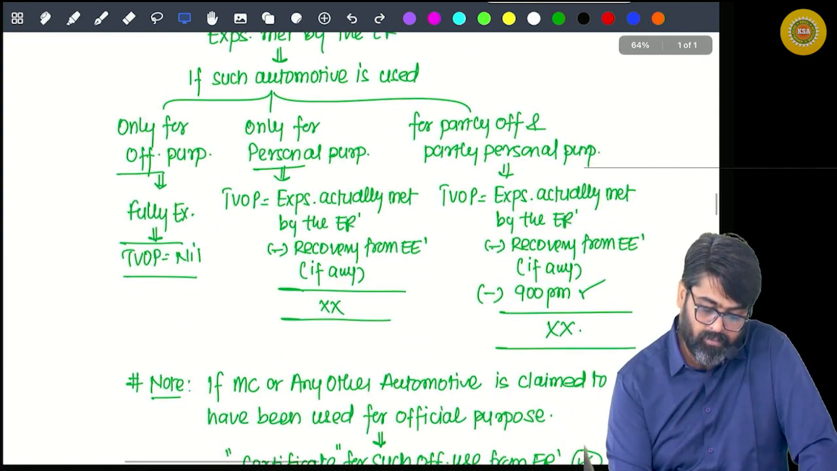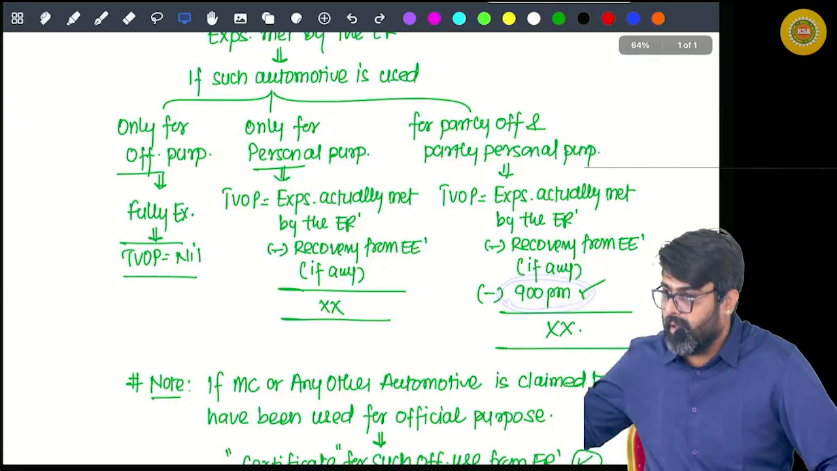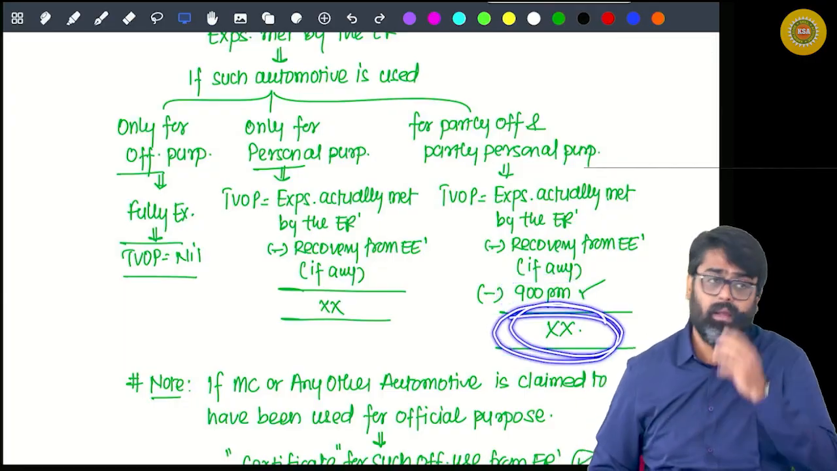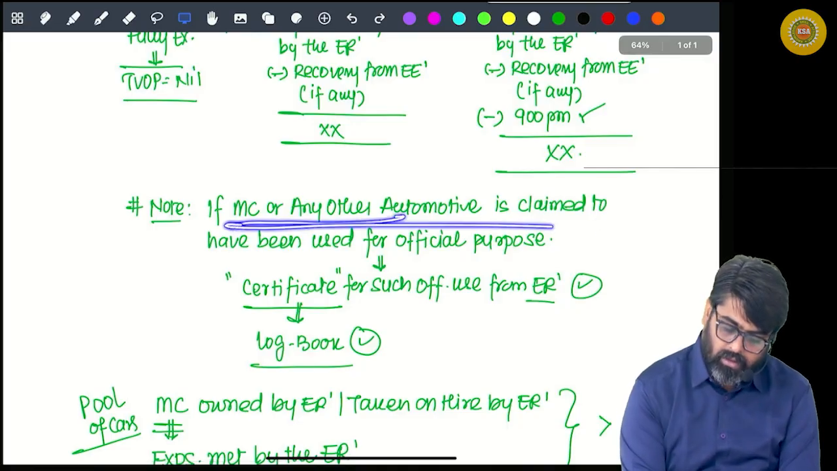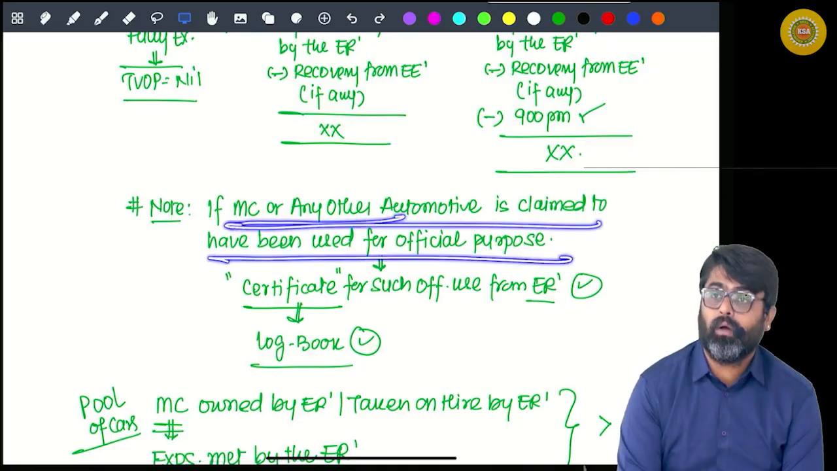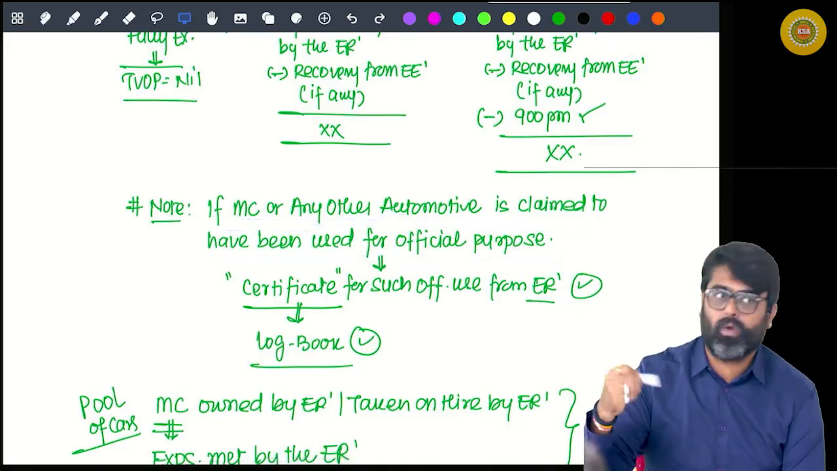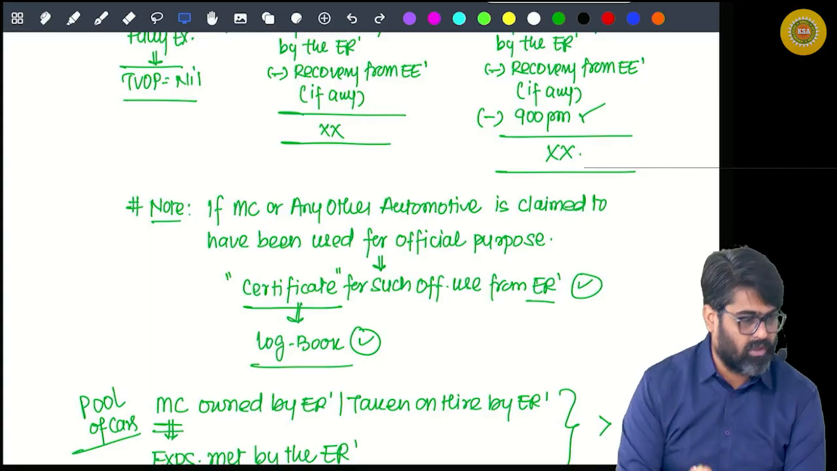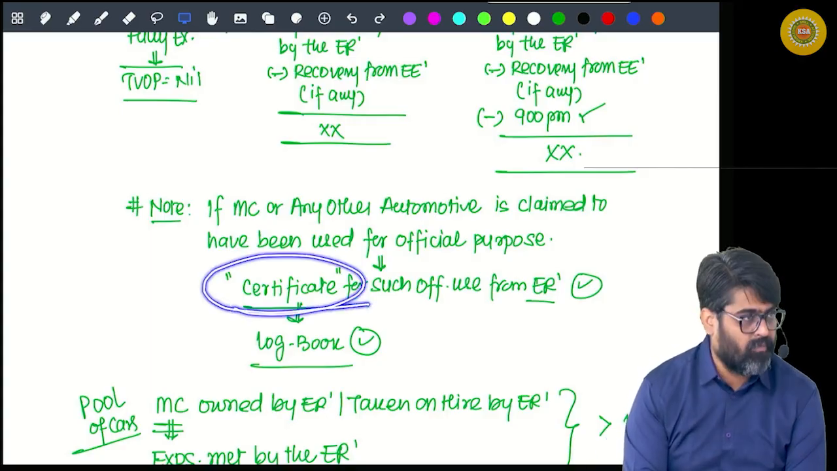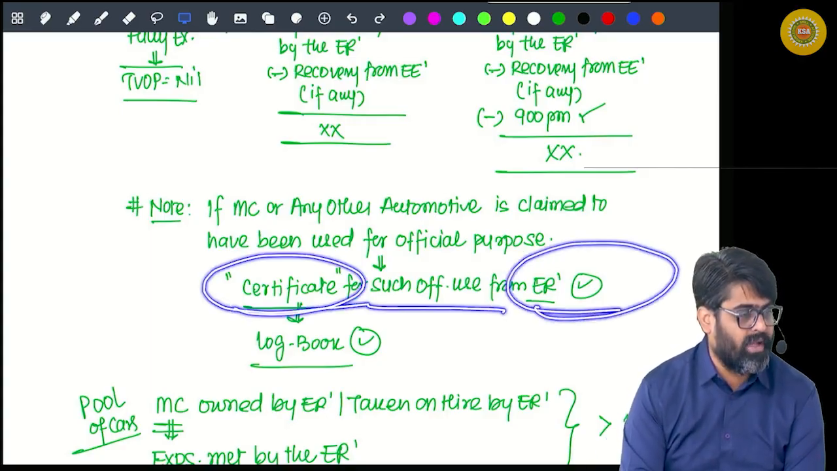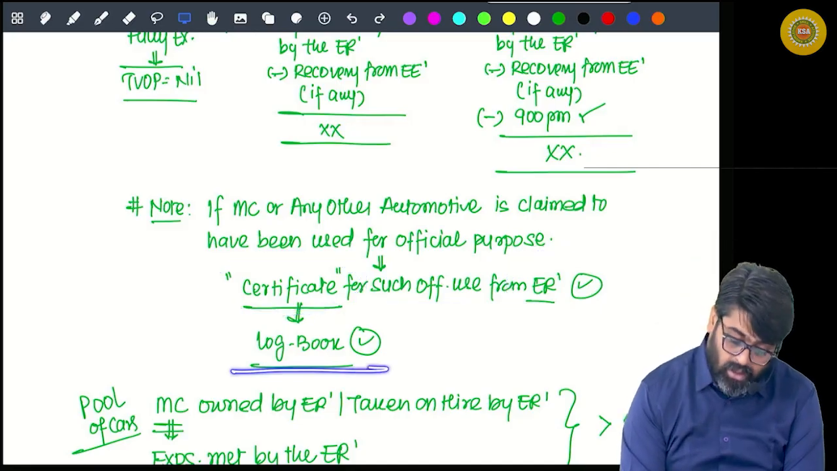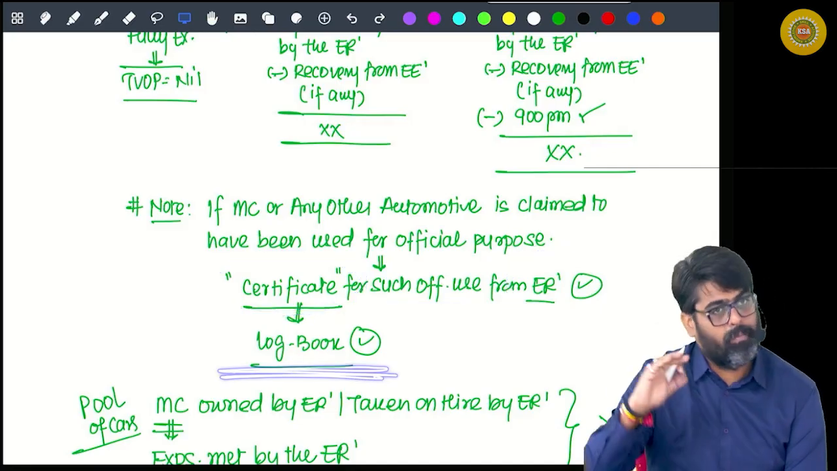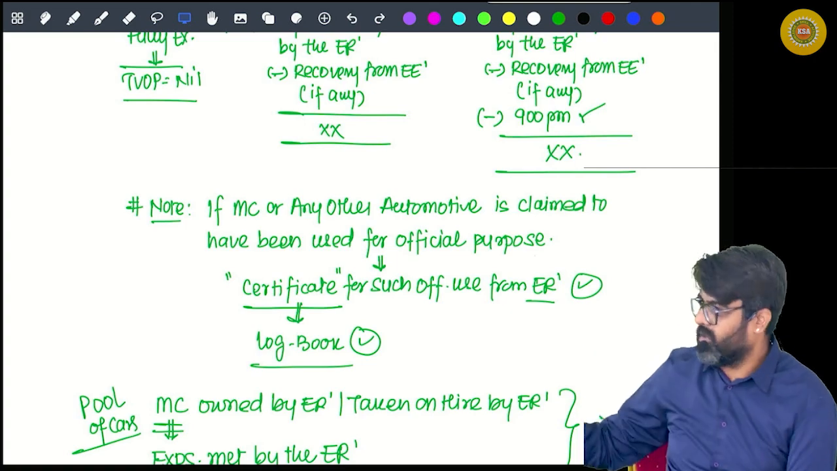So only 900 will be reduced. So the balance amount will be taxable. Yes or no? Now see, if a motor car or any other automotive is claimed to have been used for official purpose and you are trying to claim the exemption, it will be available based on a certificate of such official use issued by the employer, which is based on the logbook maintained by the employer. This is a procedural requirement.